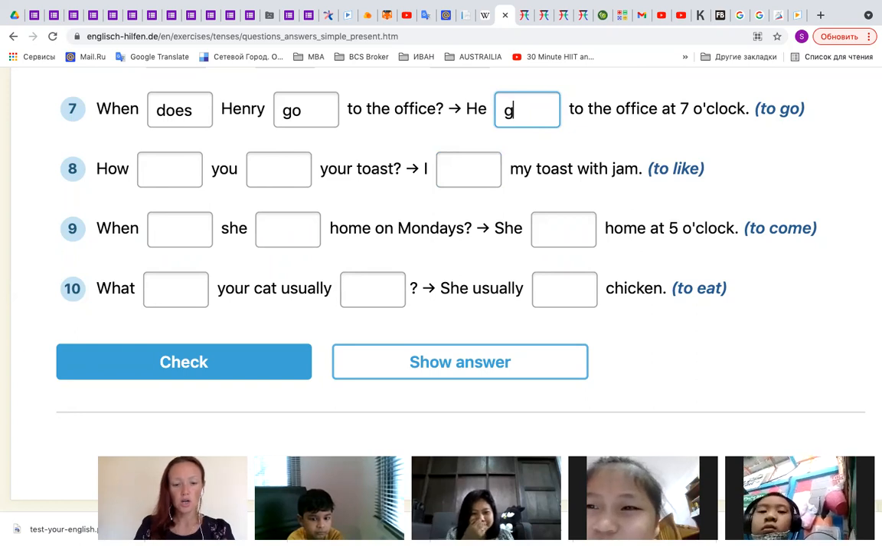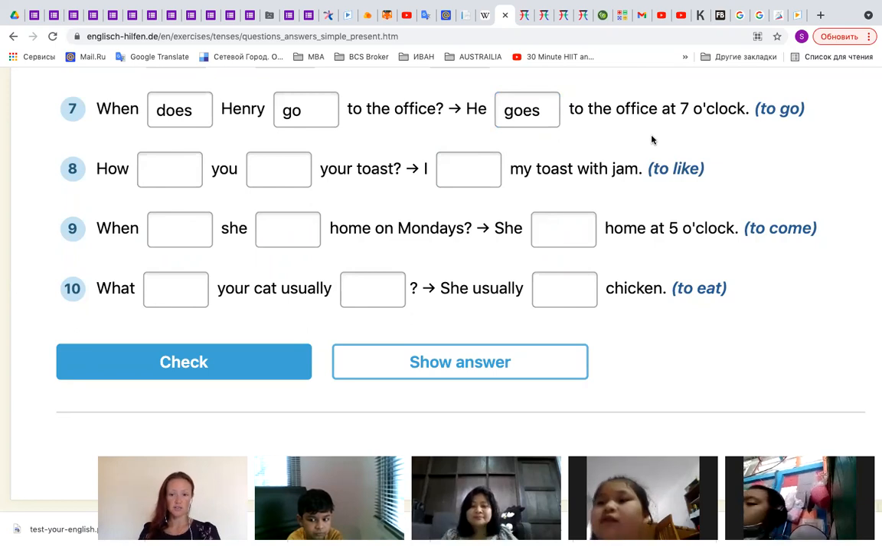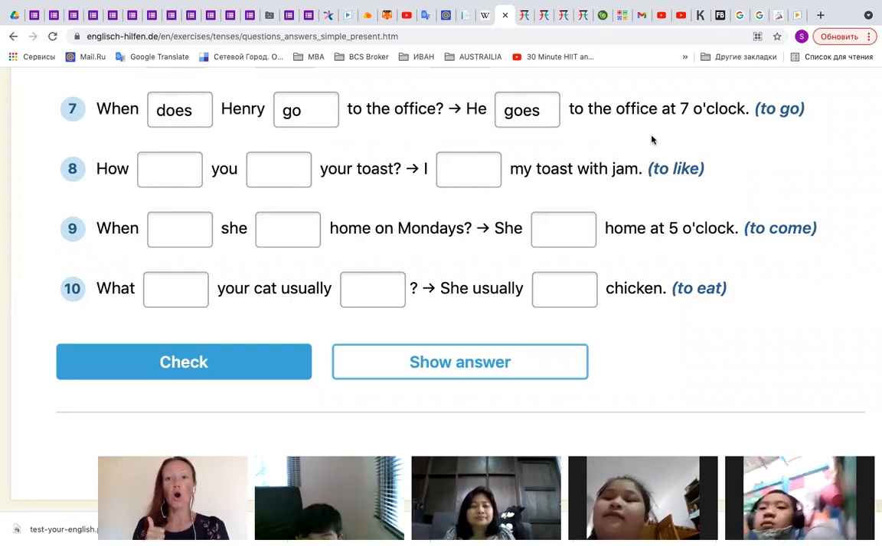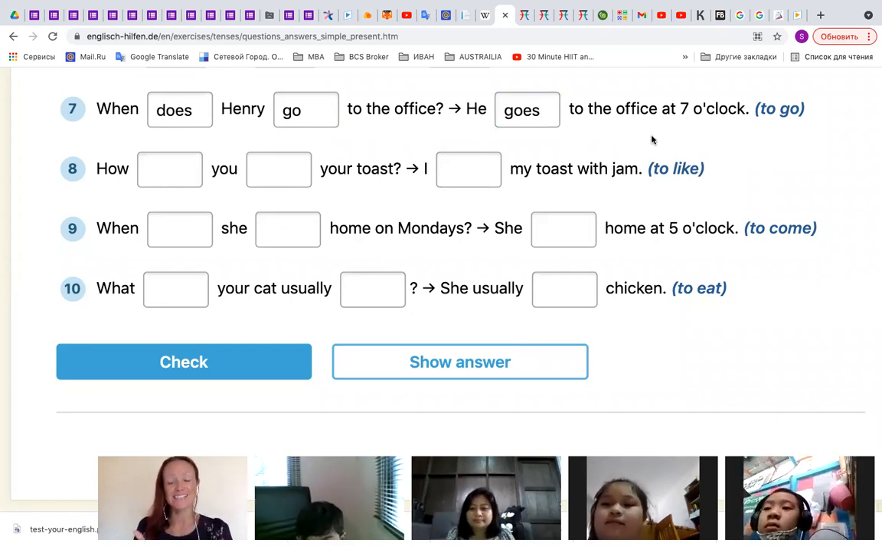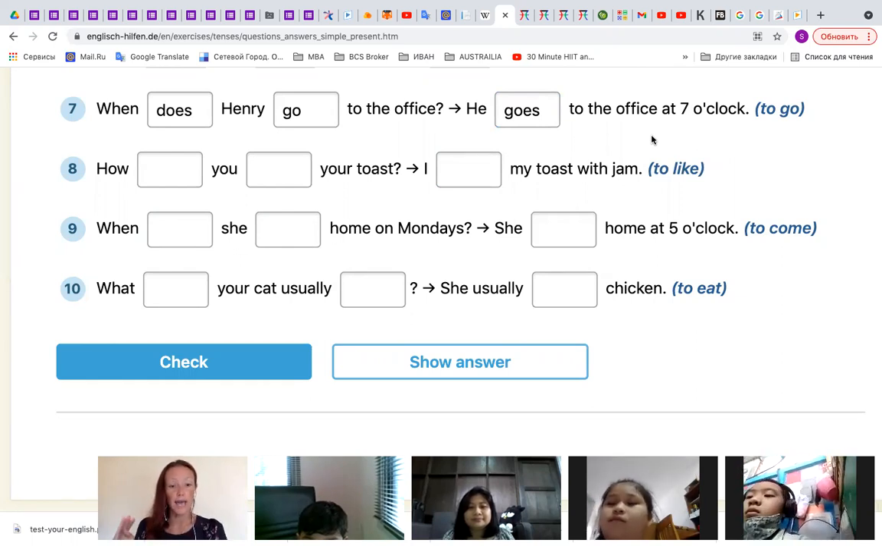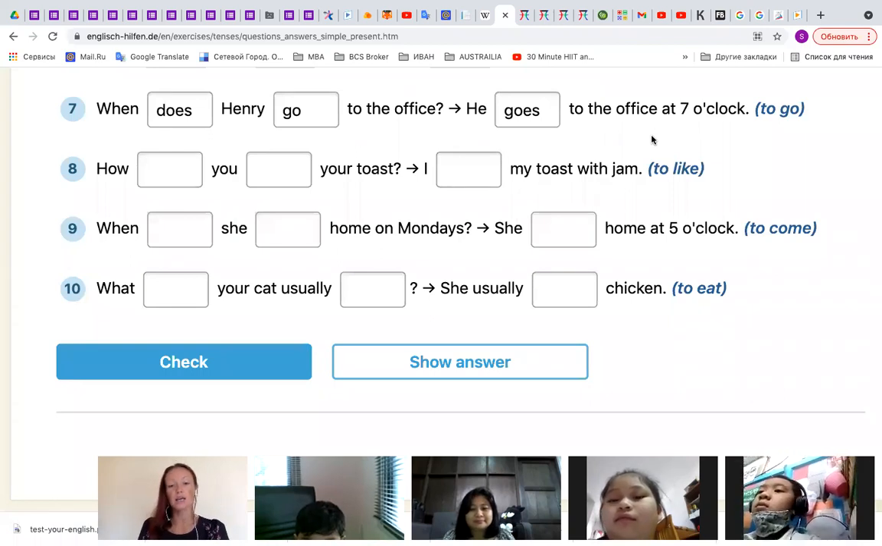He goes. He goes to the office, right? When does Henry go to the office? He goes to the office at 7 o'clock. Okay, so that one you have to memorize that always he, she, it, we have to use s with the verb. He meets, he eats, he writes, she reads. Yeah, it's always.